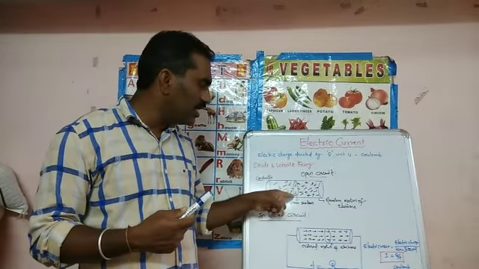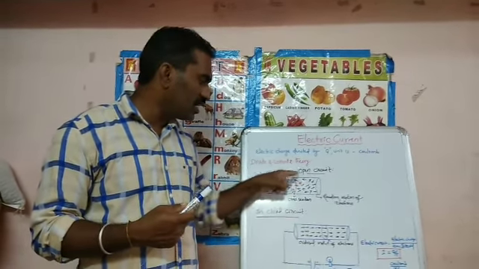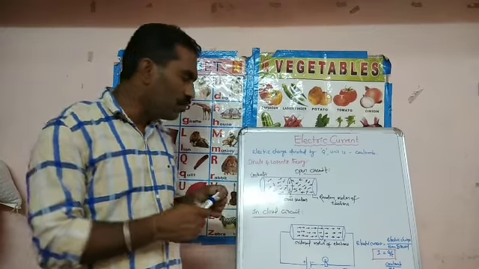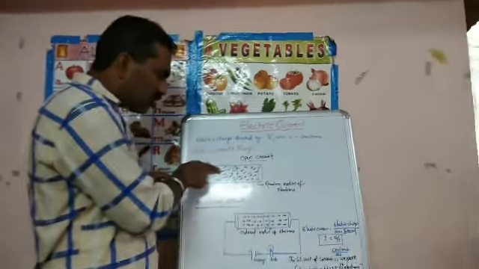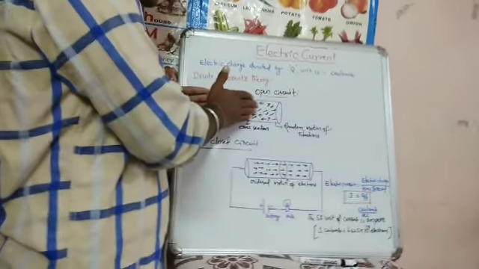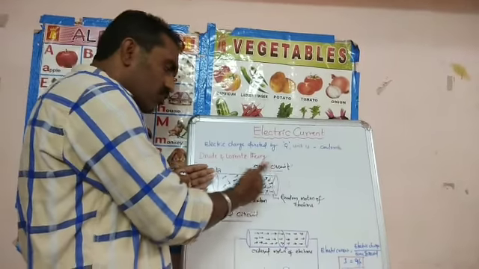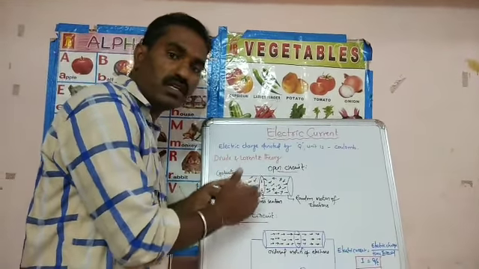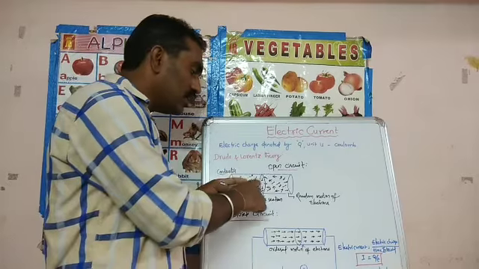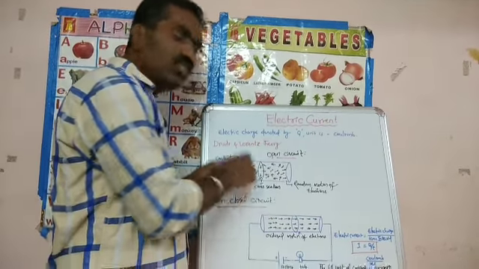Suppose we take any cross section in the conductor. The number of electrons crossing from left to right is equal to the number of electrons crossing the cross section from right to left. Thus the net charge across any cross-sectional area of the conductor is zero.